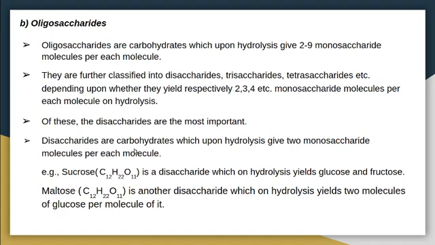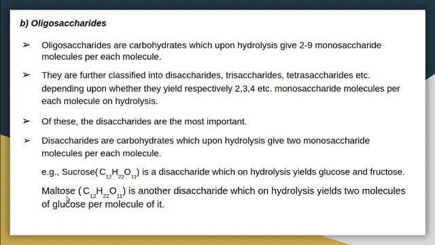Disaccharides are carbohydrates which upon hydrolysis give 2 monosaccharide molecules per molecule. For example, sucrose, molecular formula C12H22O11, is a disaccharide which on hydrolysis yields glucose and fructose. Glucose is one monosaccharide, and another monosaccharide is fructose. So 2 different monosaccharide molecules are obtained from the hydrolysis of a sucrose molecule. So this is a disaccharide.